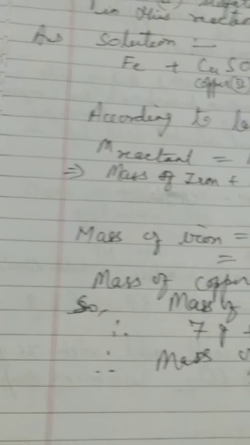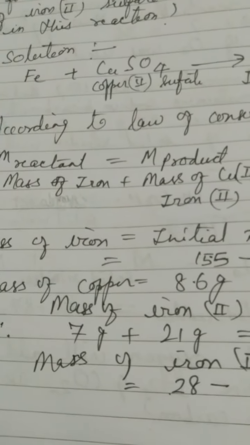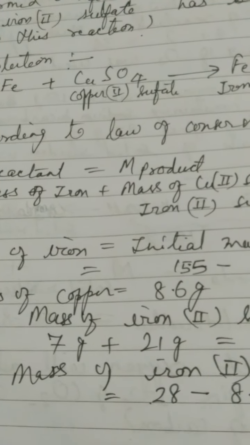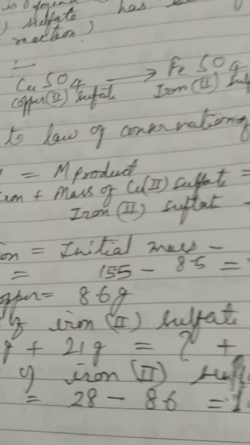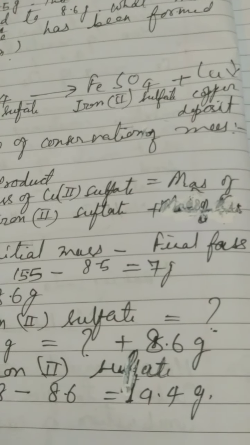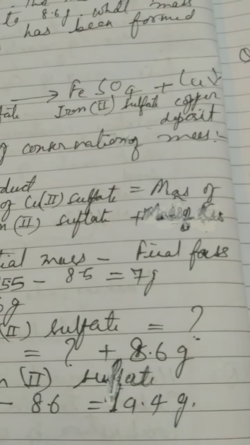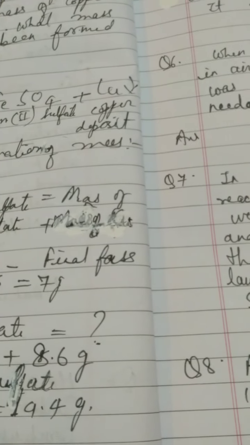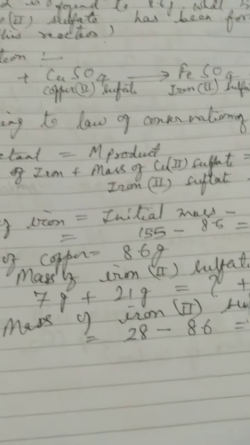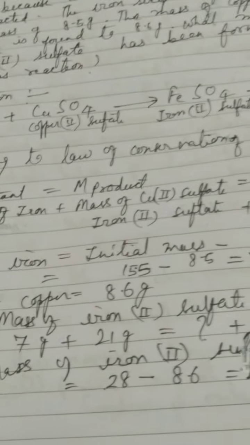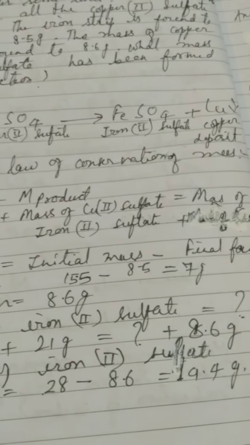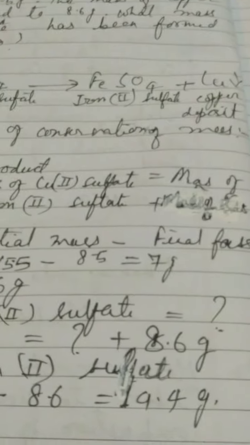Mass of iron is 7 gram, mass of copper sulfate is 21 gram, given. And then what is the mass of iron 2 sulfate? You don't know, you have to find out, and 8.6 gram has been given as the mass of the copper, and then you just add up and subtract it. So the mass of iron 2 sulfate is equal to 28 minus 8.6, which is equal to 19.4 gram.